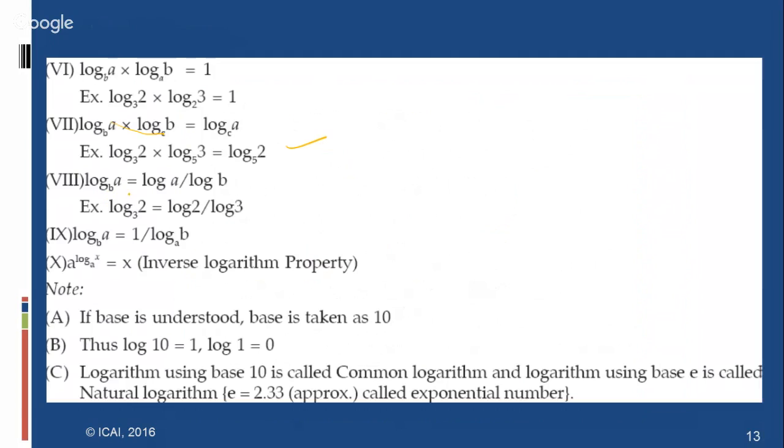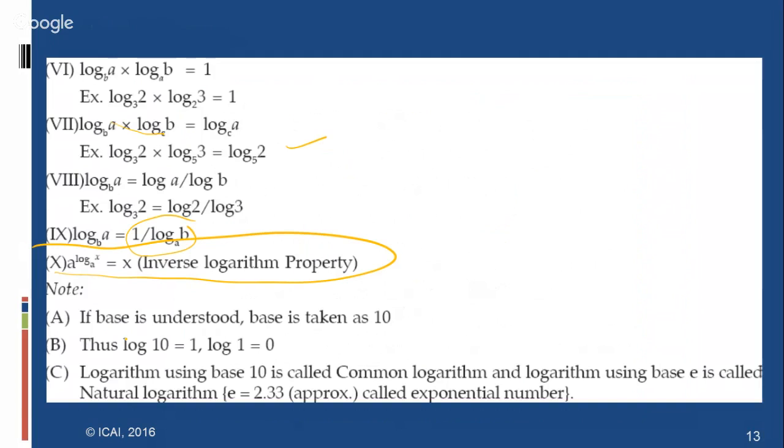Log a base b can be written in the division format log a by log b using the same bases, and log a base b can be written in the inverse order 1 by log b base a by changing their bases. A to the power of log x base a equal to x. This property is called the inverse logarithm property.